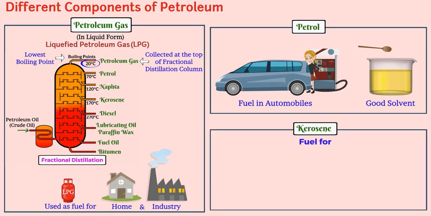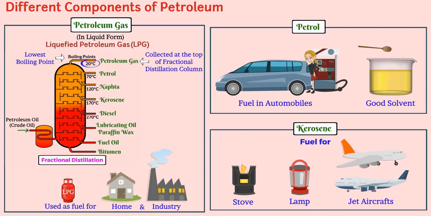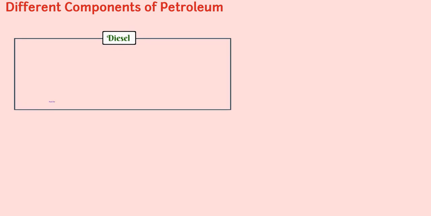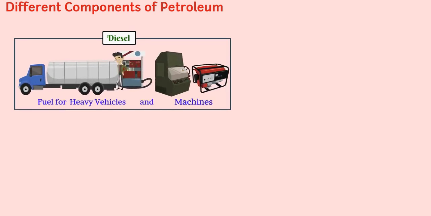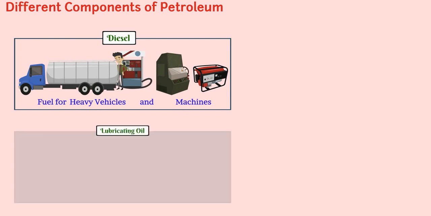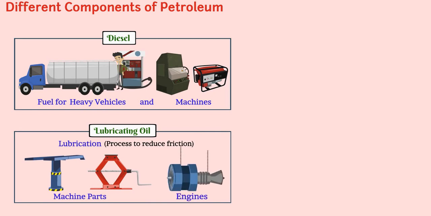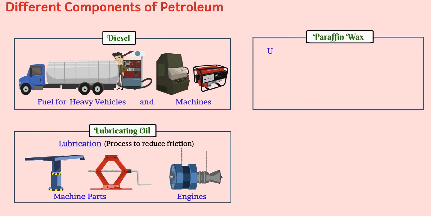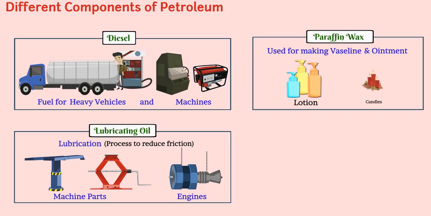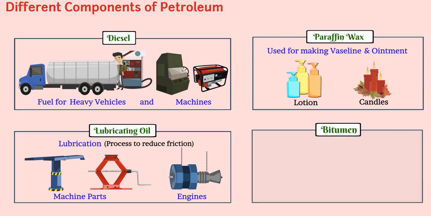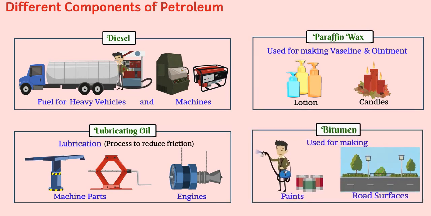Kerosene is fuel for stoves, lamps, and jet craft. Diesel is fuel for heavy vehicles and machines. Lubricating oil is used for lubrication of machine parts, engines, etc. Paraffin wax is used for making Vaseline, ointment, that is lotion, candles, etc. Bitumen is used for making paints and road surfaces.